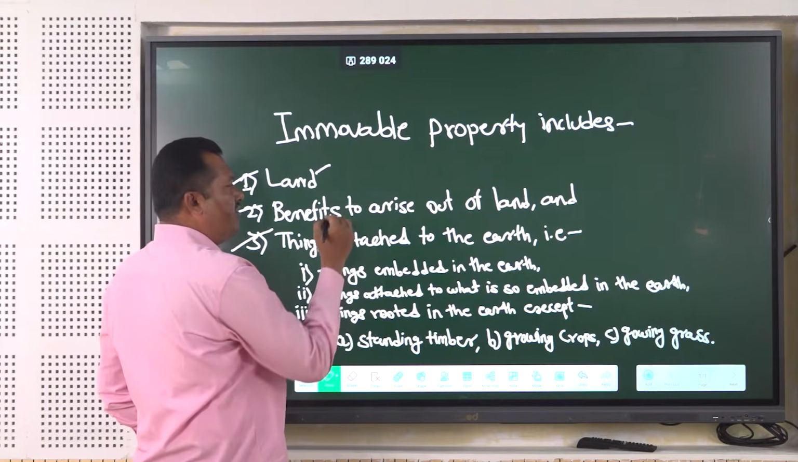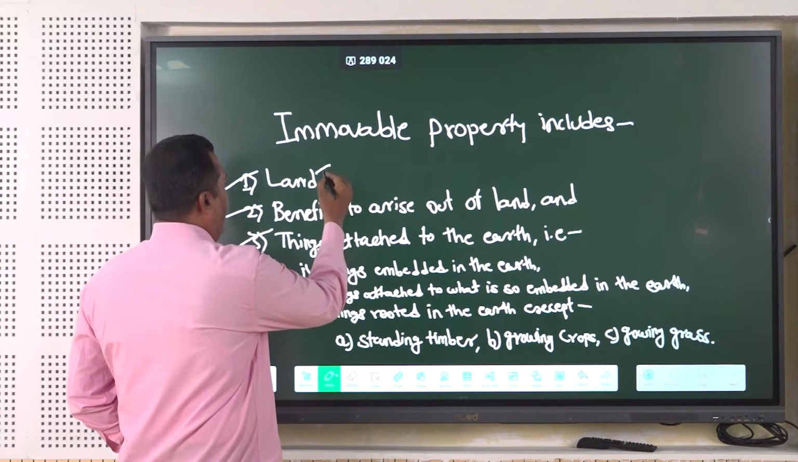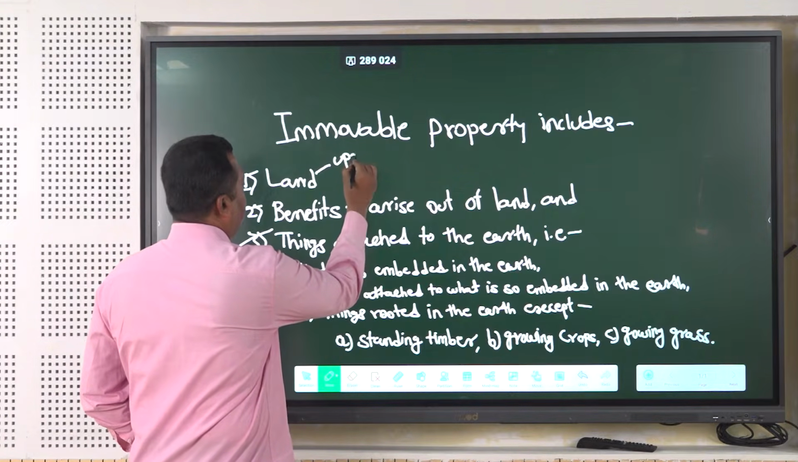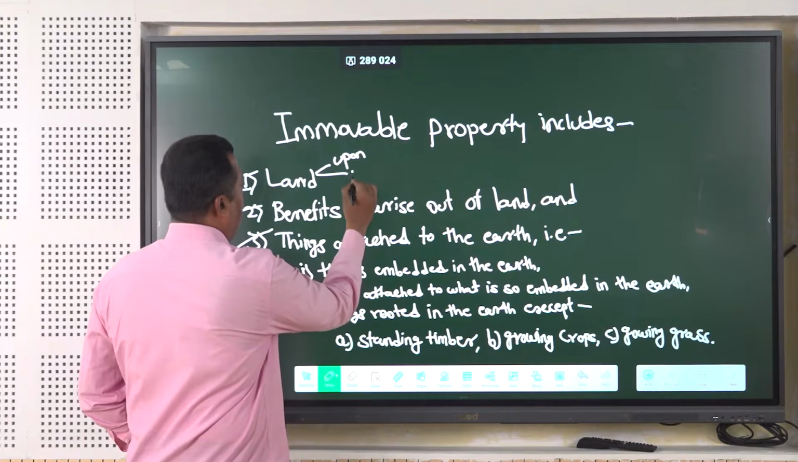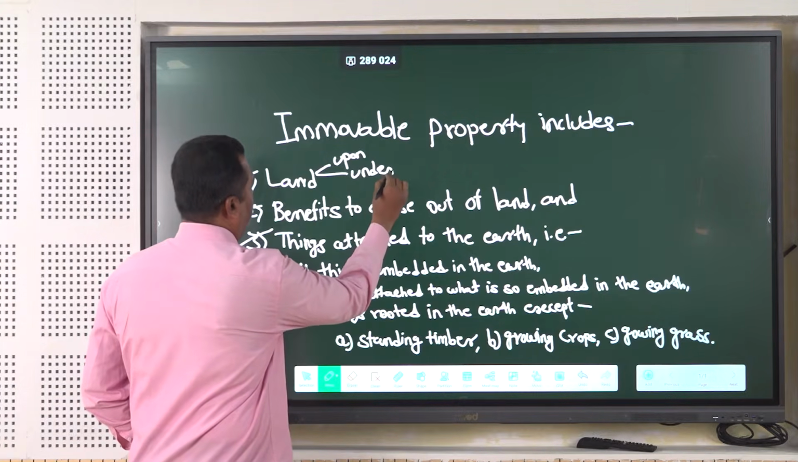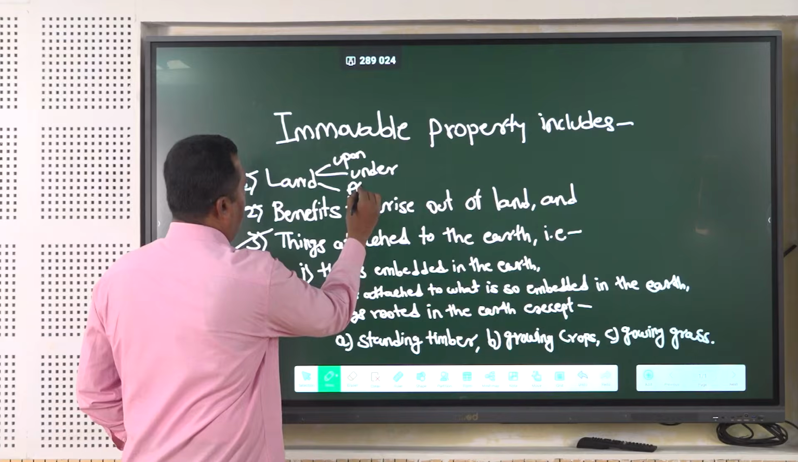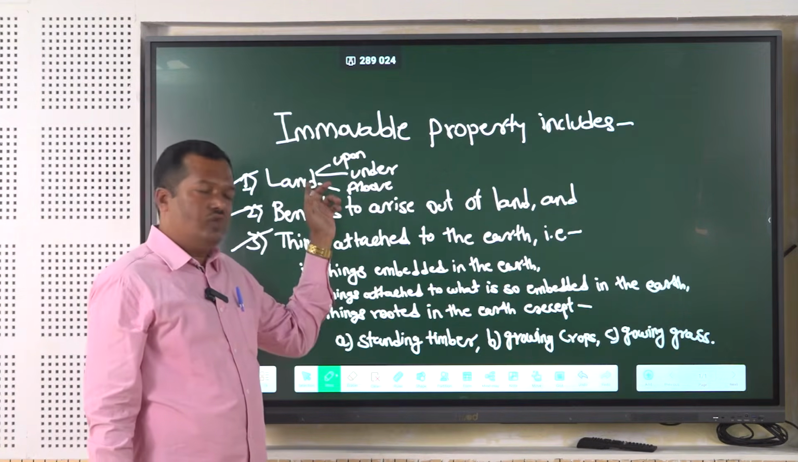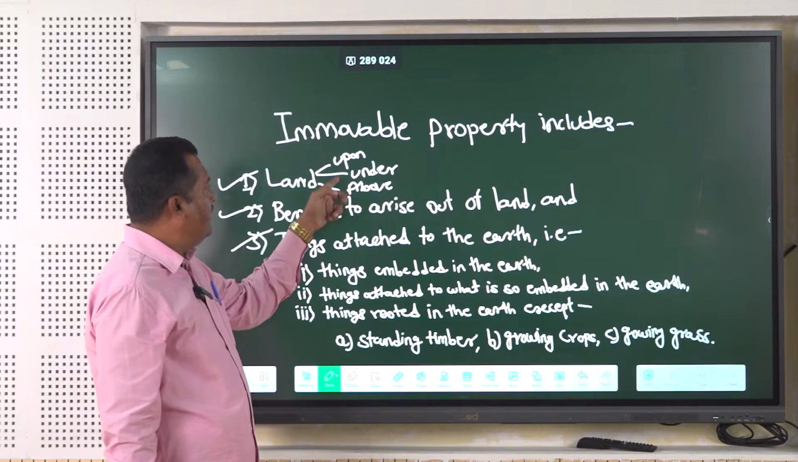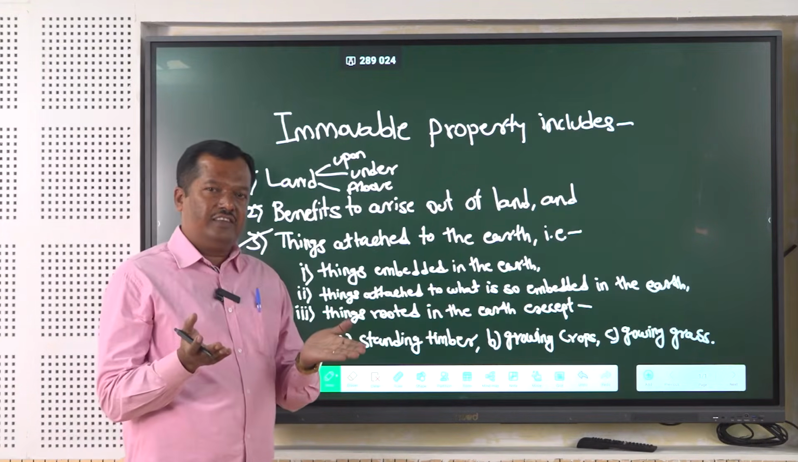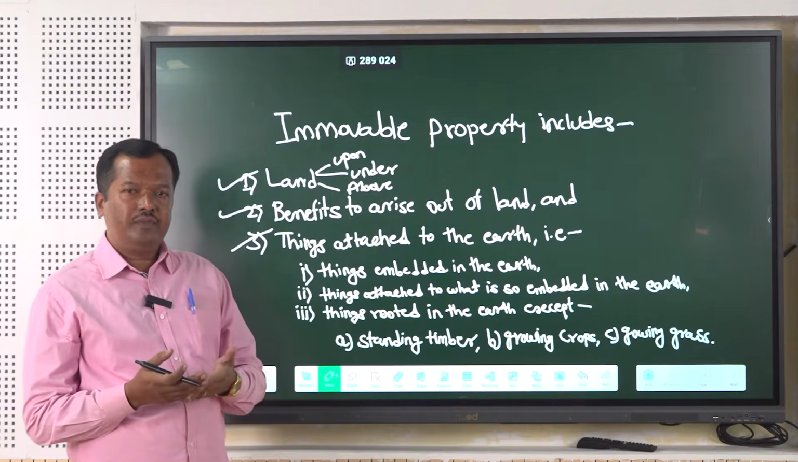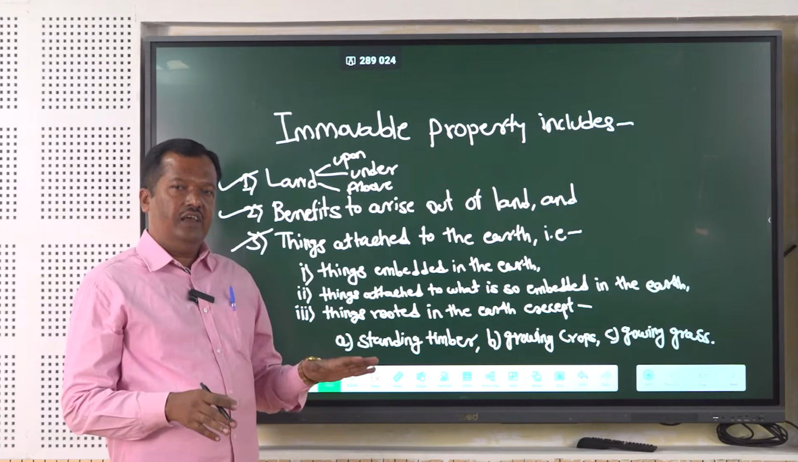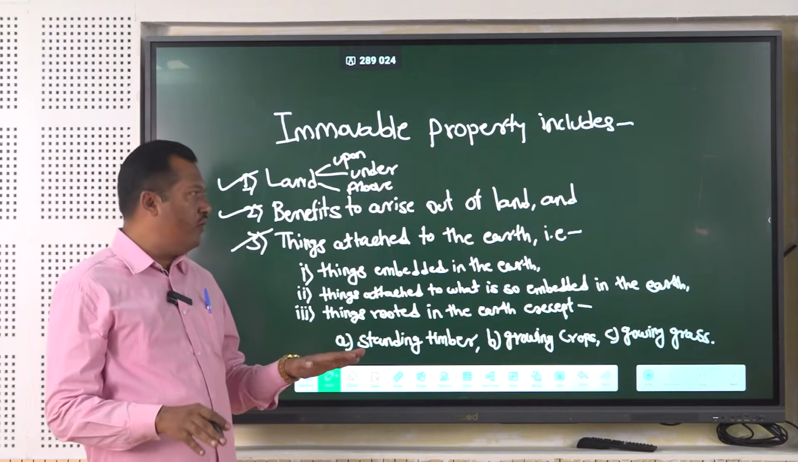Here, land means the surface of the earth. Again we have to know three things: upon the land, under the land, and above the land. What does it encompass? Upon the land means the surface which comprises soil, clay or whatever things are attached to the surface and fixed. That is also known as immovable property.